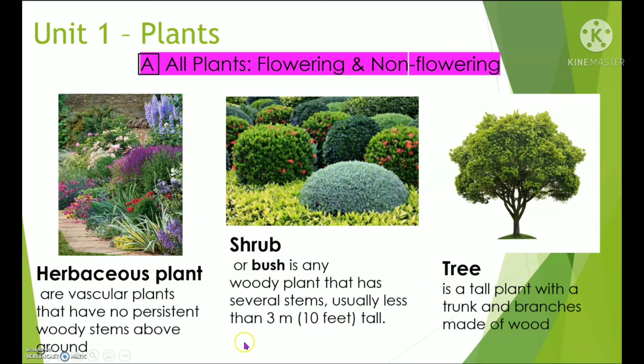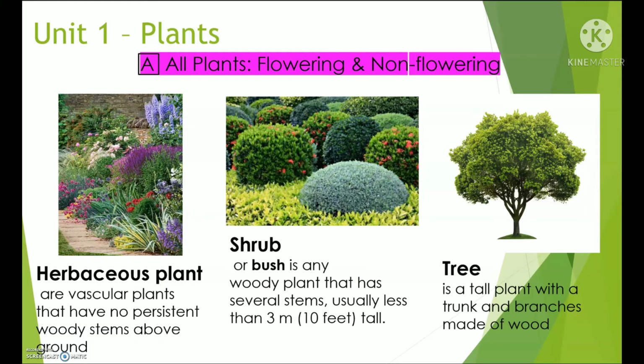Okay, very good everybody. Now let's ask some questions. What plant doesn't have any woody stem above ground? Very good, herbaceous plant. Now which is a tall plant with a trunk and branches made of wood?